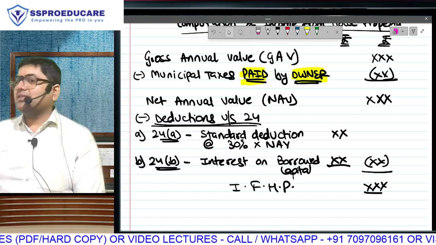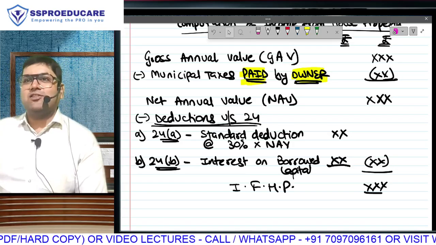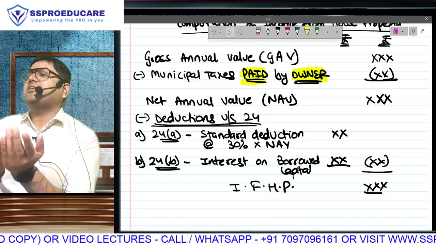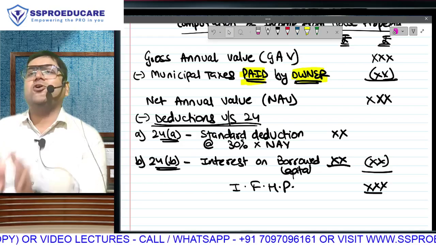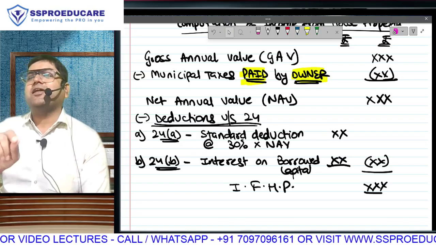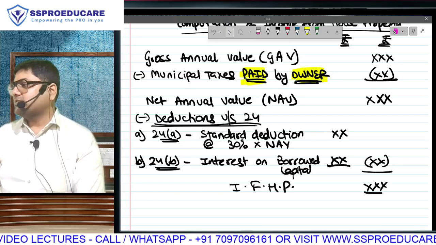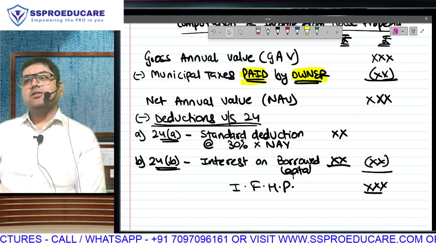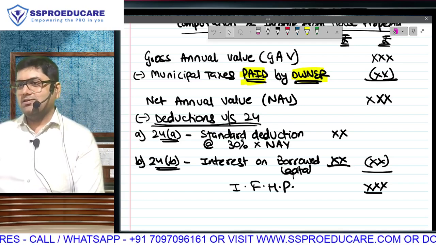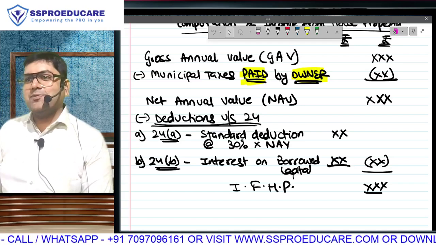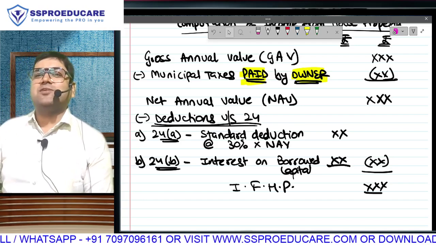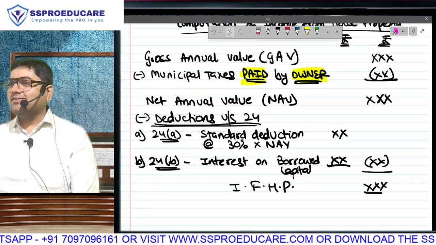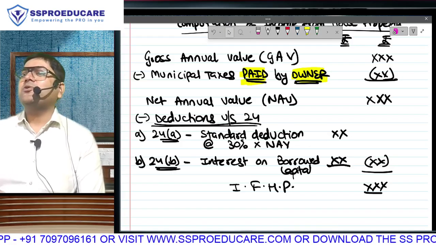We are assuming that as an owner, to maintain the property in the form of repair, maintenance, insurance, you have incurred 30%. In this 30% notional standard deduction, we are covering all your expenses. You will not get any separate deduction for your expenses. Abhi, it is possible that your actual expenses are higher also, lower also. Generally, it will be lower. Then people are very happy. 30% ka deduction. Matlab my expense is only 10%, but I am getting deduction of 30%. In a rare case, when it is higher, it were those people who wanted to put it under PGBP.